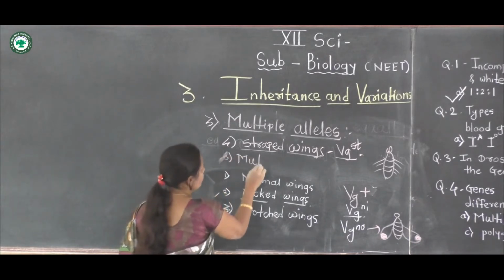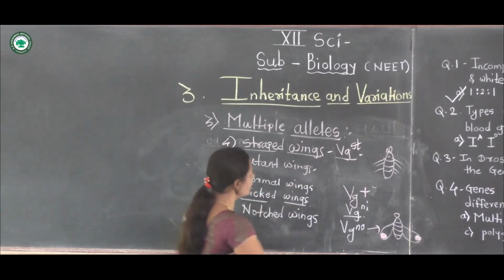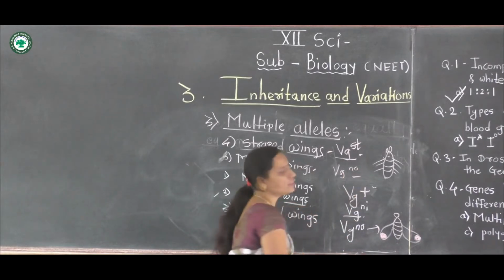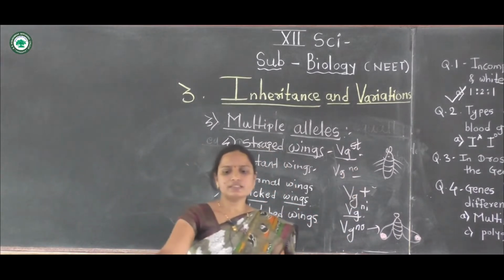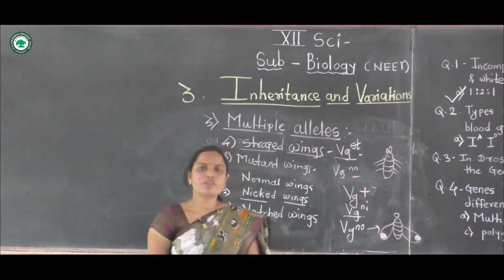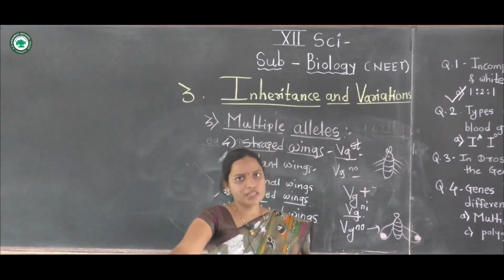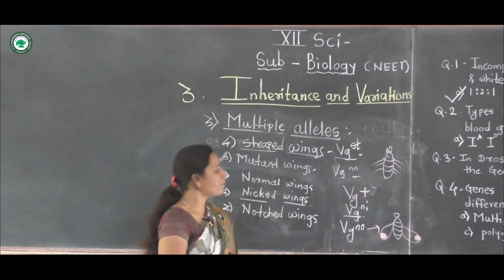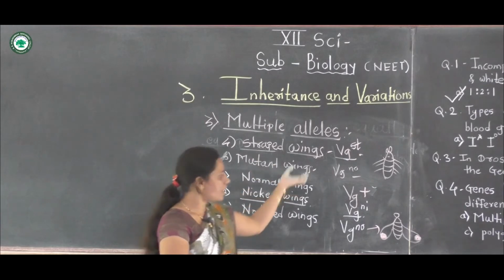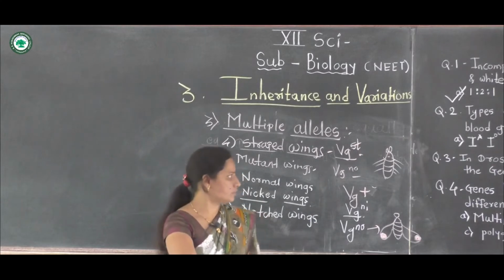Mutant. There are no wings formed in the Drosophila, and this is due to the mutation. This is the phenotypic and genotypic expression of Drosophila. A single gene forming five different alleles means multiple alleles, that is, more than two alternative forms of a gene are expressed. This is an important example of Drosophila wings.